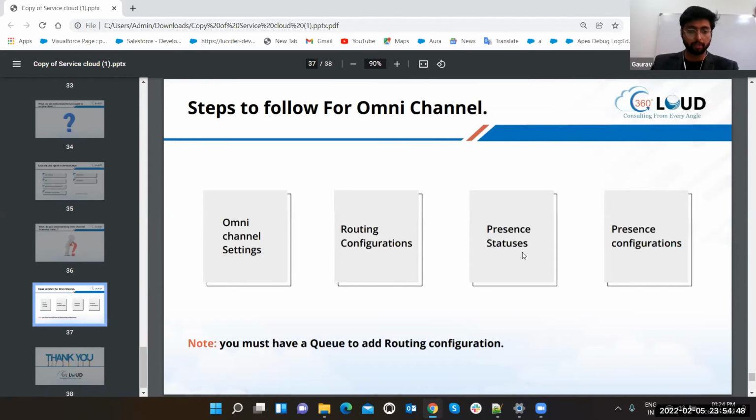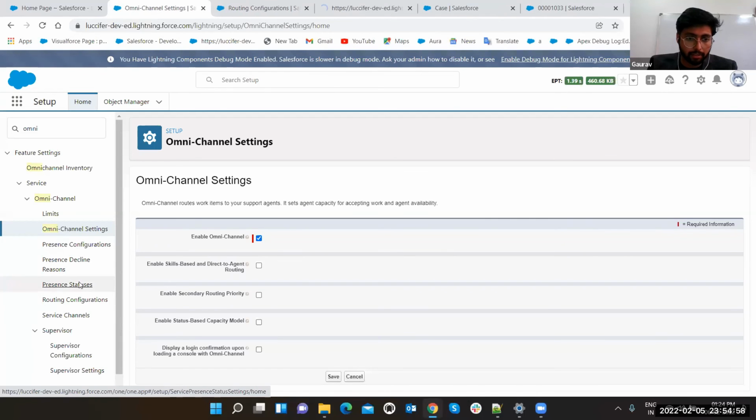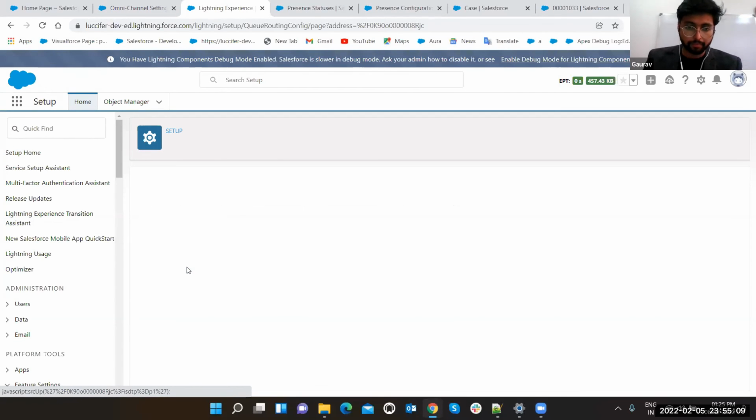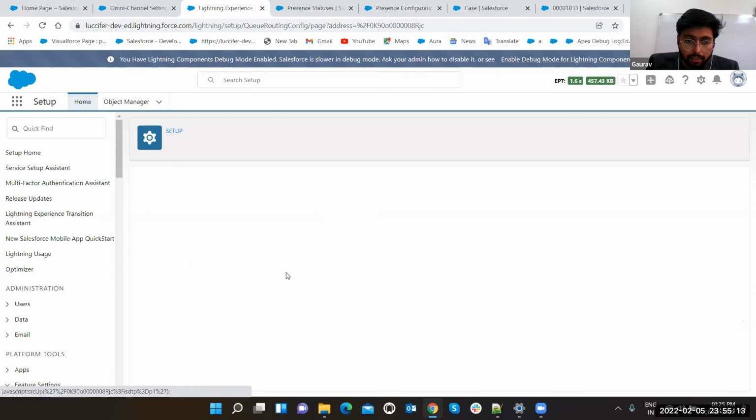First of all, we have to open routing configuration. Let's open routing configuration in a new tab. Then we have presence status. Then there is one more, presence configuration. Okay. Now we have to make one routing configuration. Let's enable it. Currently, see, let's edit it.